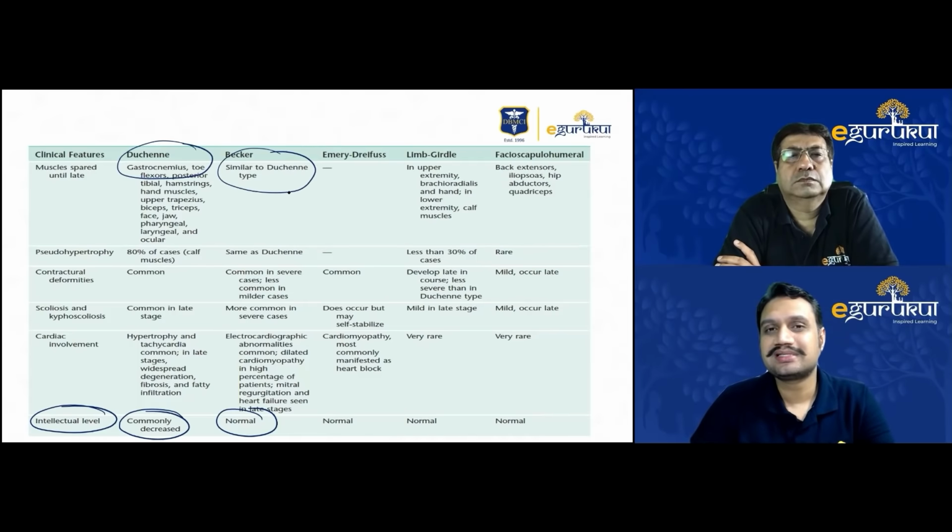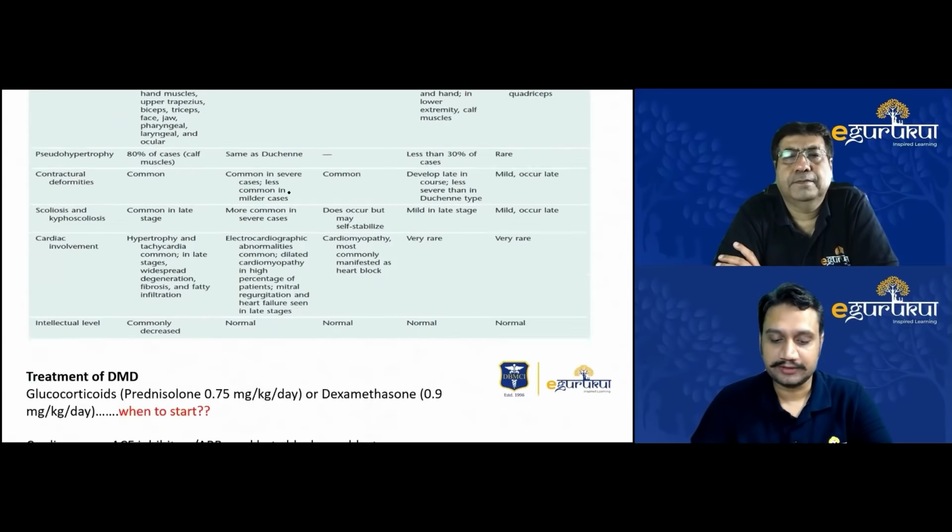Scoliosis and kyphoscoliosis are all because of the muscular imbalances. So these are all the common things. What is different is the age of presentation and the intellectual level. That is how you can differentiate between these two common dystrophies, both occurring because of dystrophin.